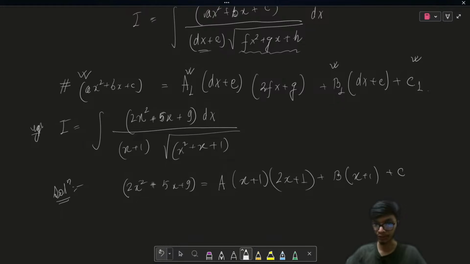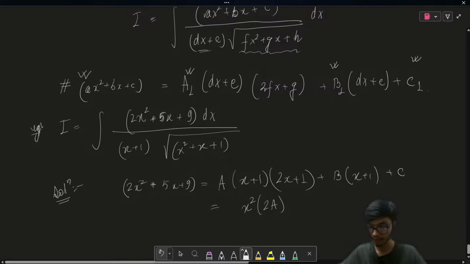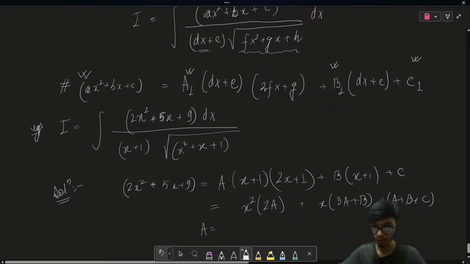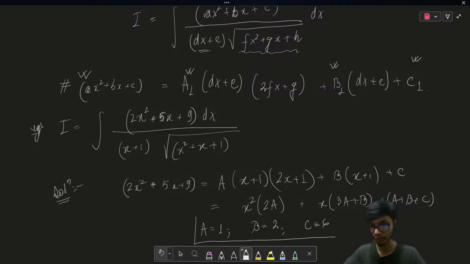Now we just compare the coefficients. Let us simplify this expression and solve for these coefficient values. The coefficient of x square will be 2 times a, the coefficient of x will be 3a plus b, and we'll have a plus b plus c as the coefficient of the constant, right? So we just compare it. On comparing, you'll get the value of a as 1, the value of b as 2, and the value of c as 6. So these are the values of the constants.